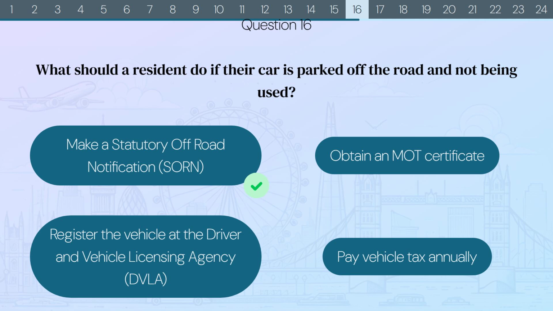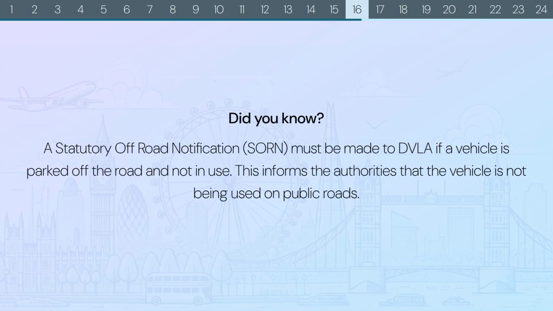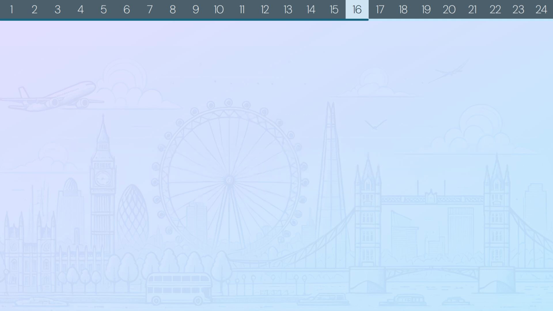The correct answer is make a statutory off-road notification, SORN. Did you know? A statutory off-road notification, SORN, must be made to DVLA if a vehicle is parked off the road and not in use. This informs the authorities that the vehicle is not being used on public roads.